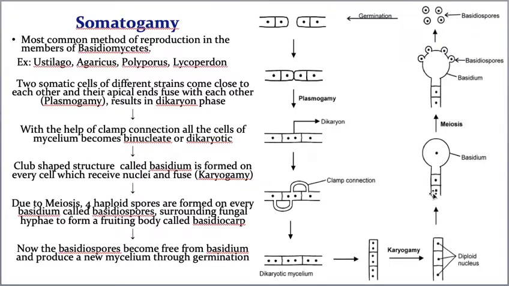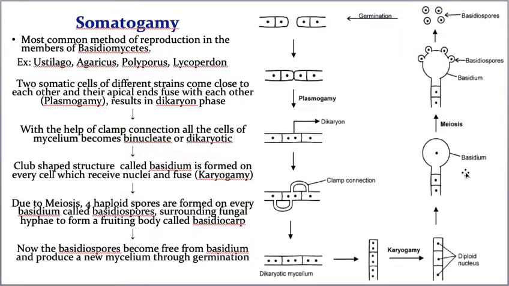Every cell produces one club shaped structure. आपको दिख रहा है ना, one club shaped structure. मैं कैसे describe करना है club shaped, मतलब every one of us know हनुमान जी. हमारा हनुमान जी is there ना. हनुमान जी hold one kind of weapon. आपको दिख रहा है ना, हनुमान जी का image देखो, he will hold one type of weapon and that is called as club. More or less ये हनुमान जी का weapon जैसे दिख रहा है ना, and this is called as club shaped. OK, this club shaped sac like structure which is formed, that is called as a basidium,